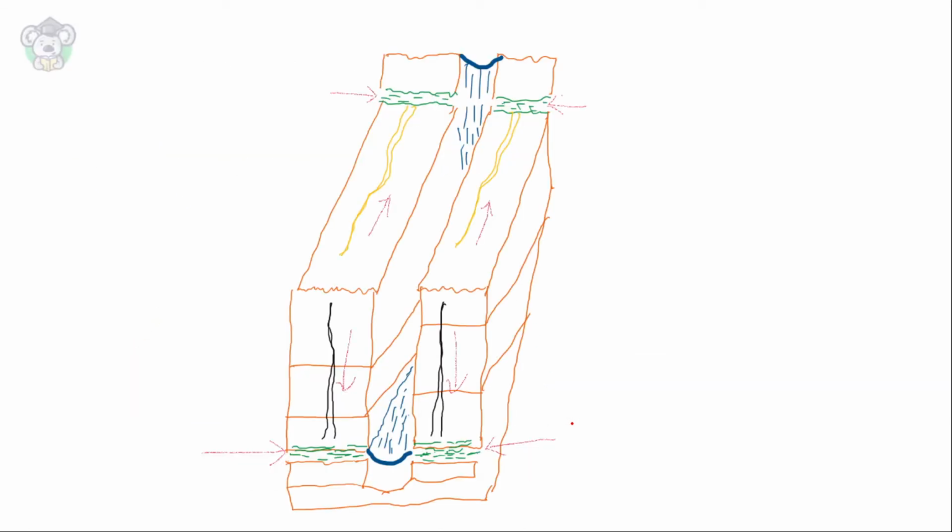Look here, these blue flowing rivers are called consequent rivers. Consequent rivers follow the original dipping of the bed. Similarly, these subsequent streams, green in color.